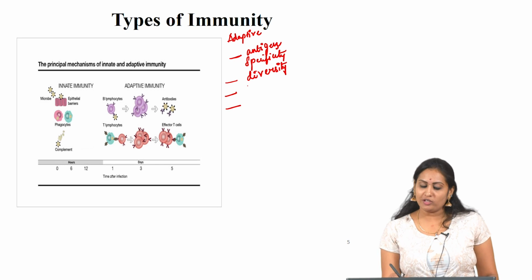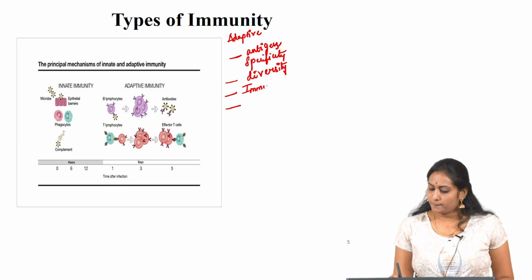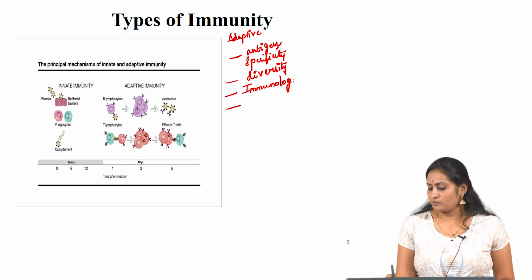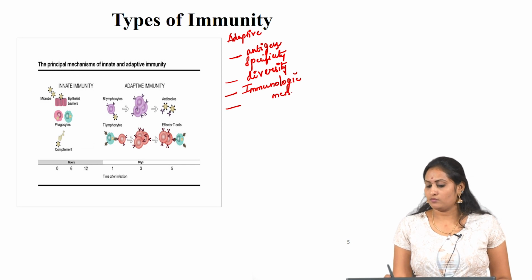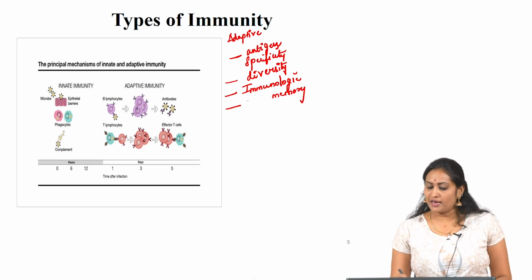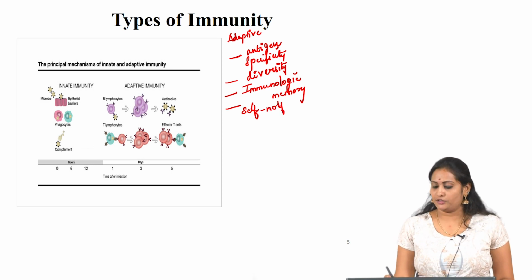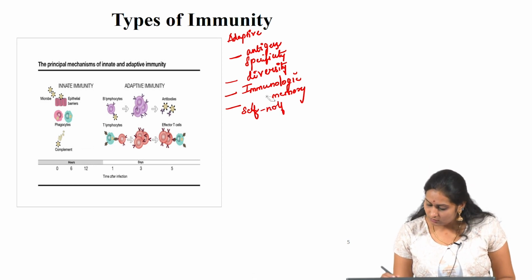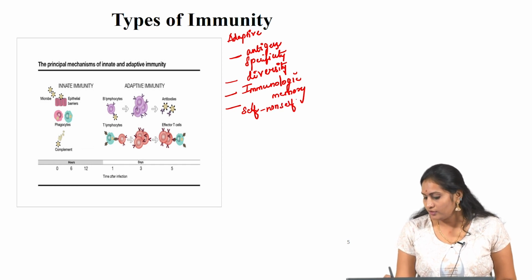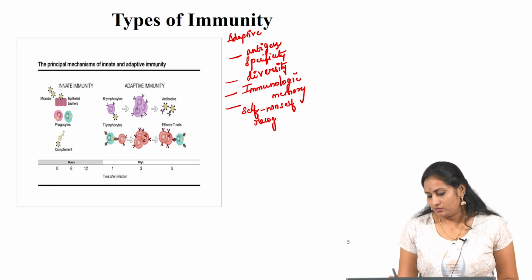The third one is immunologic memory. And the last one is self, non-self recognition.